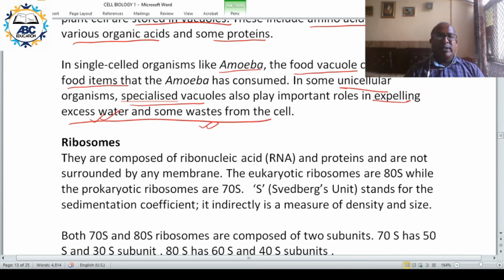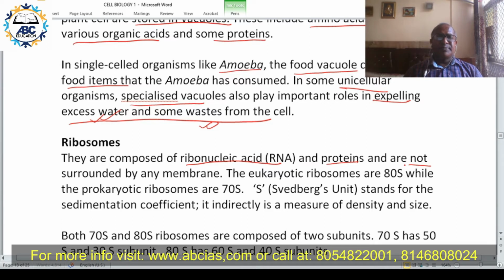Then the next important structure is the ribosome. Ribosomes are made up of RNA and protein, two things: ribonucleic acid and protein. And they are not surrounded by a membrane. Membrane is not there.